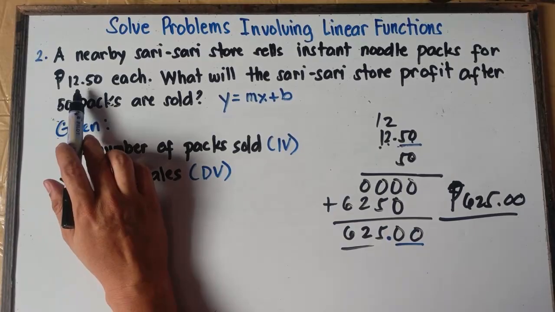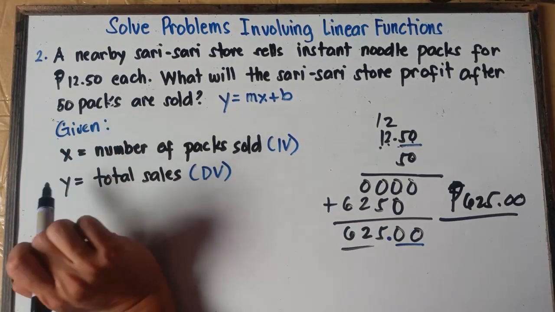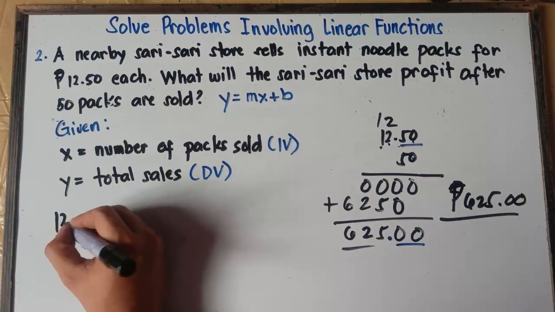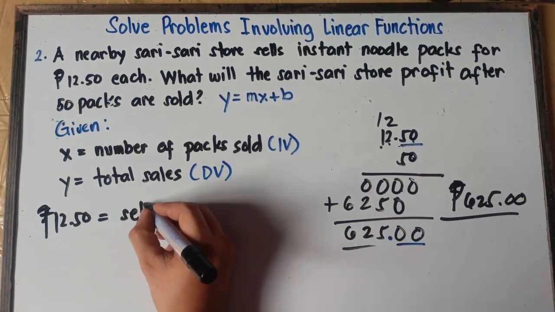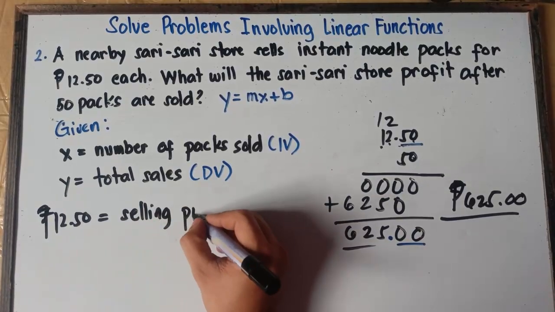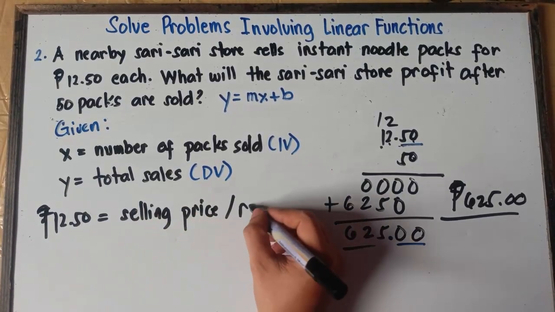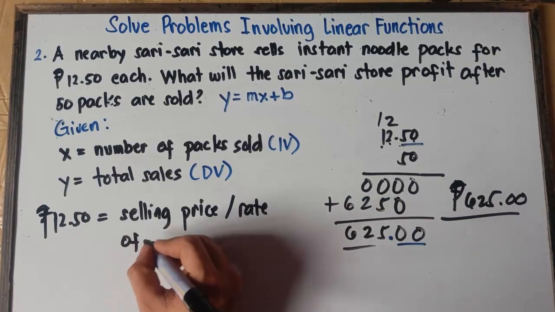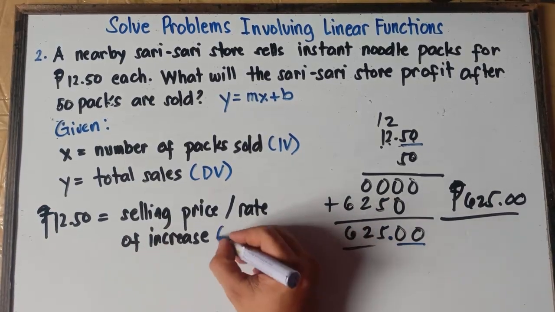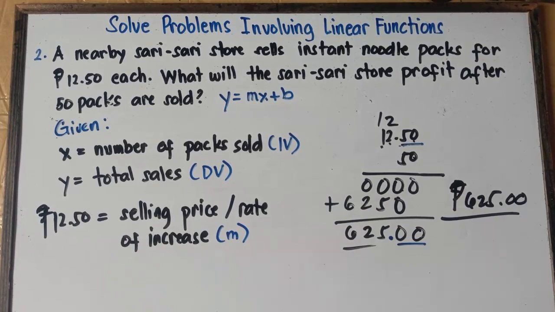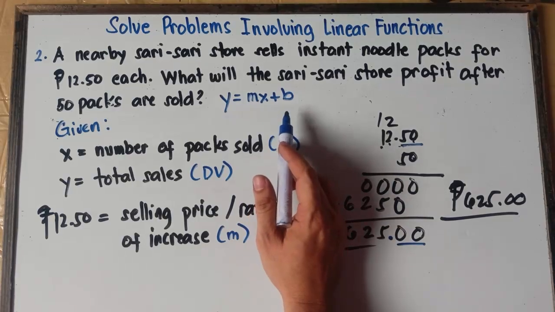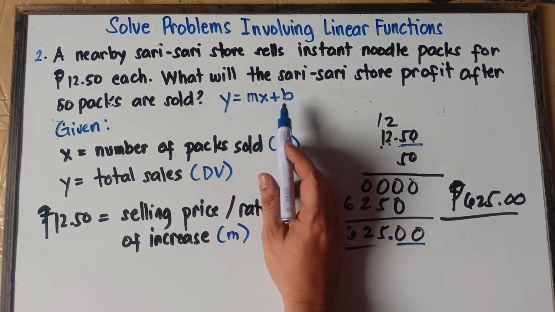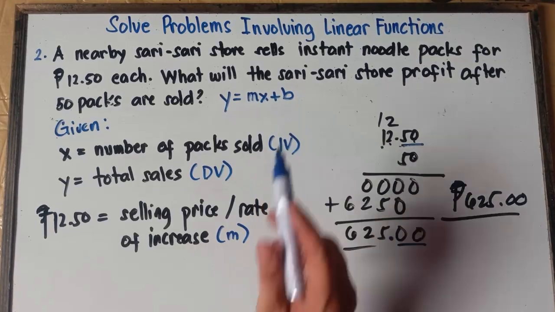Given the selling price, that will be 12 pesos and 50 cents each. This will be the selling price, or our rate of increase, and this will be our slope. Then we don't have the y-intercept. We don't have the value of b because we don't have our base pair.